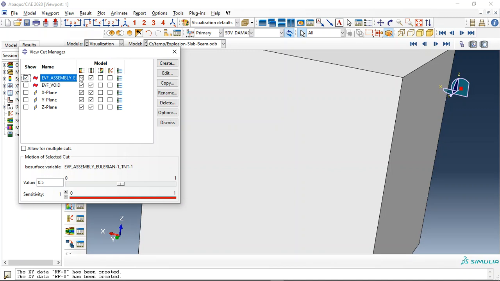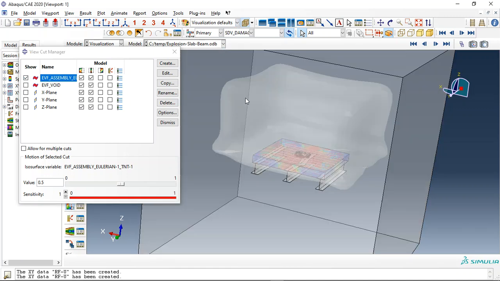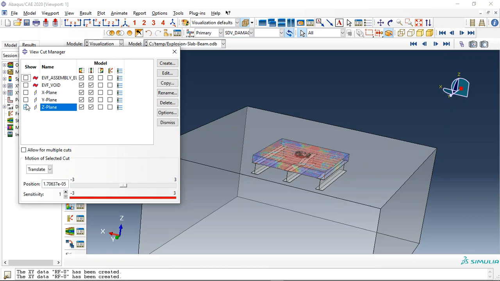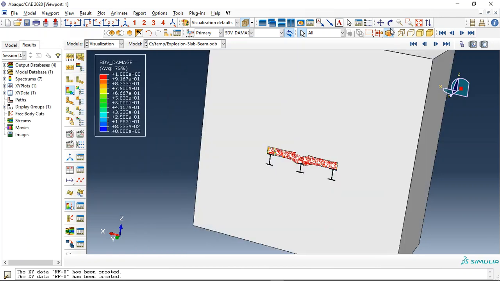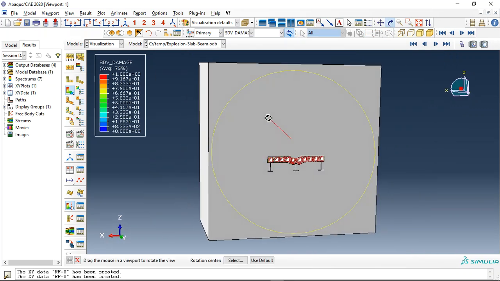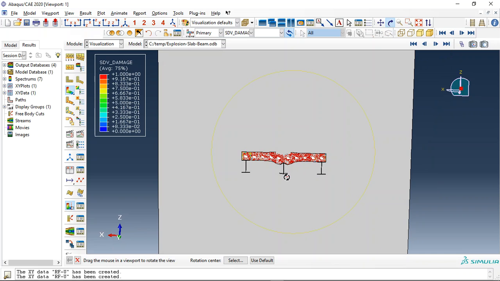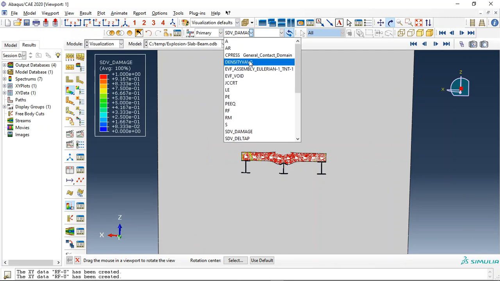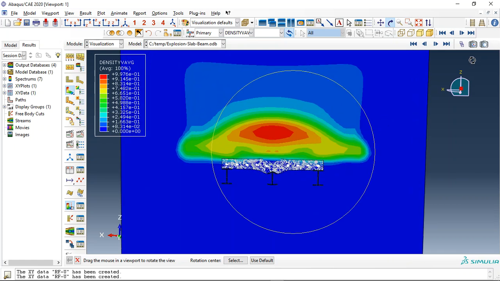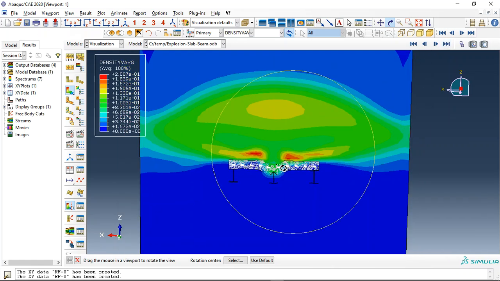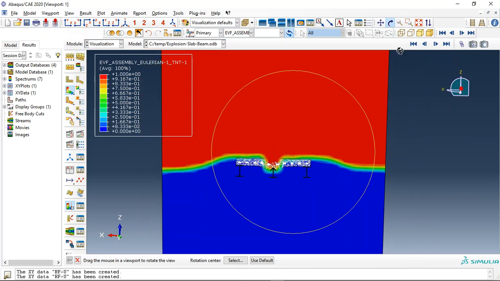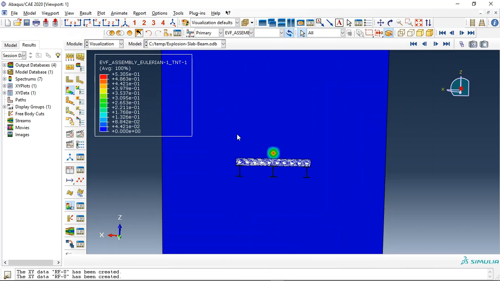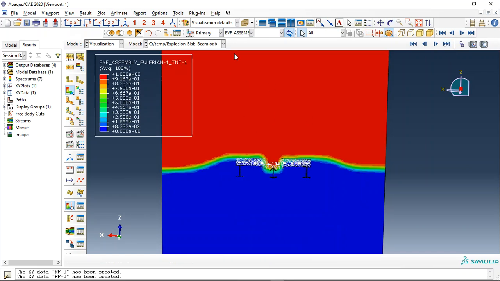Now let me use this view and this view. You can see it here, or Z direction, or this direction. Here, this is the view cut, and then let me use this as 100. Then request the density. See, this is the density of the TNT at the end of the model. The TNT volume fraction. See, at first it is this, and after the simulation it is here.